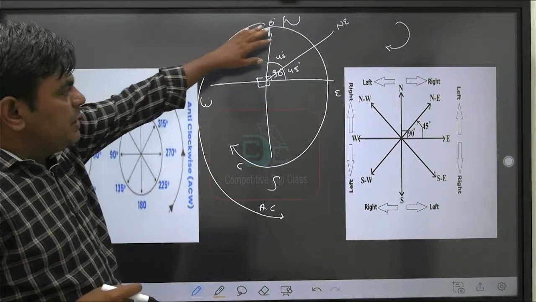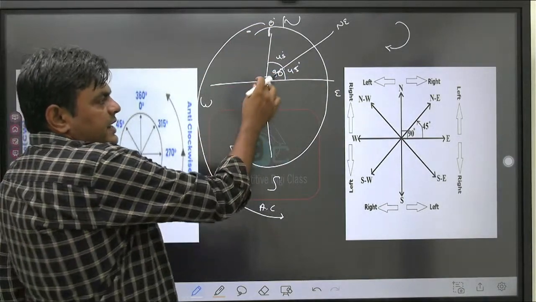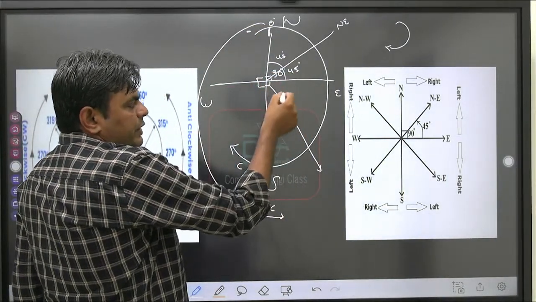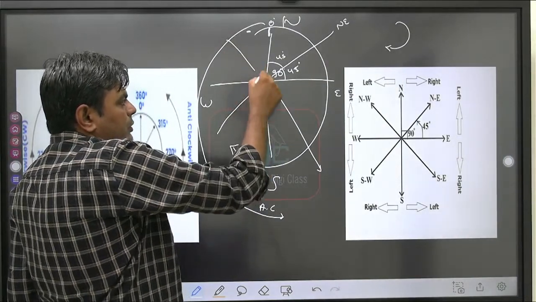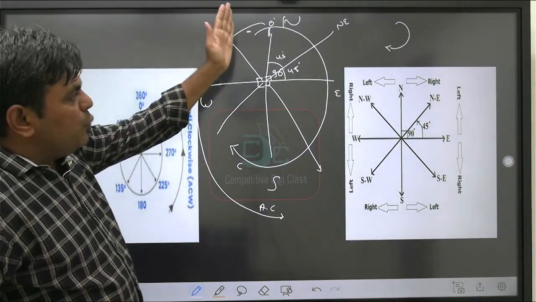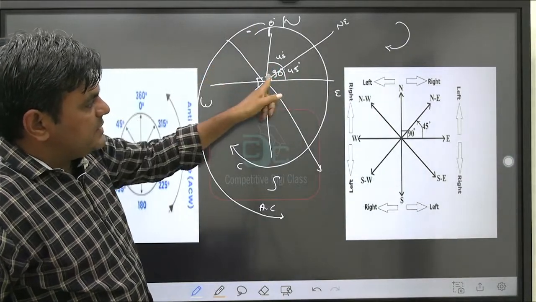Similarly in this quarter also in east and south, this is 90 degree, but if we draw the subordinate direction, then also it will divide into 45 plus 45, that is 90 degree, similar to here and over here. So we can say that the angle between north and northeast is 45, north to east is 90 degree.